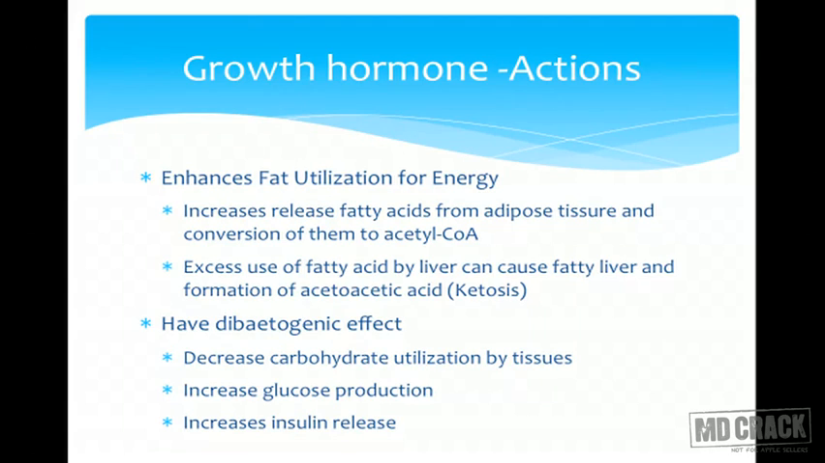Now, how is fat utilization increased? They enhance fat utilization. How can this happen? They increase the release of fatty acids from the adipose tissue. More fatty acids are released and converted into acetyl-CoA, the substrate for energy formation from fats. Excess use of fatty acids by the liver can even cause ketosis or ketoacidosis, because of the excess breakdown of fatty acids. Fatty liver can also happen because of the excess of growth hormone.